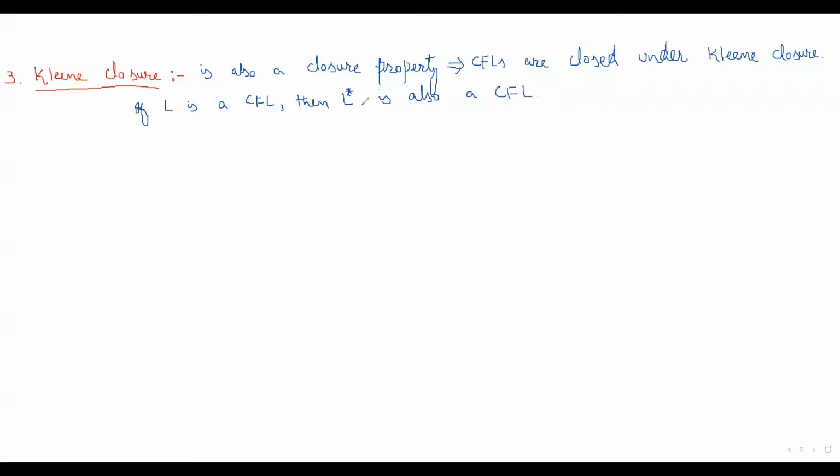What is L star? L star is basically union of L0, union L1, union L2. What is the meaning of L2? L2 means L concatenation with L. Union L3, and so on, union Ln. So that is L star.